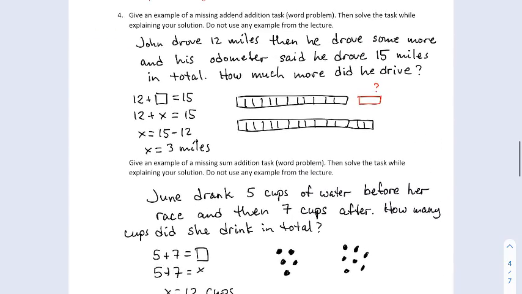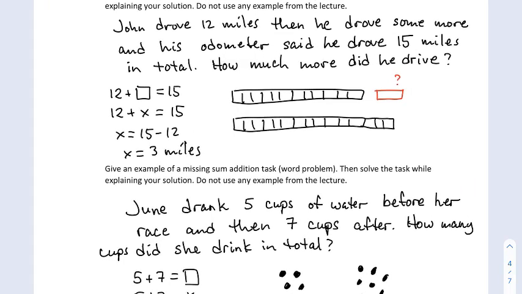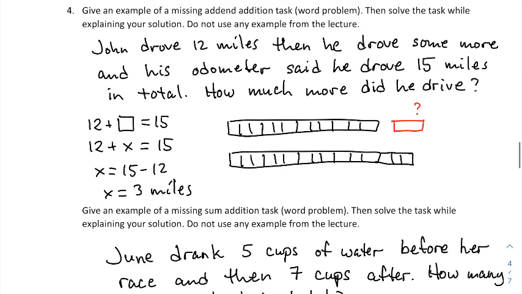Question 4, give an example of a missing addend addition task, a word problem. Then solve the task while explaining your solution. Do not use any example from the lecture. I don't just want you to copy things from the lecture. Come up with your own situation. So what I have here in my solution is going to be obviously very different than what you might have.